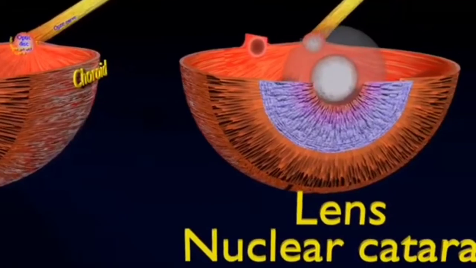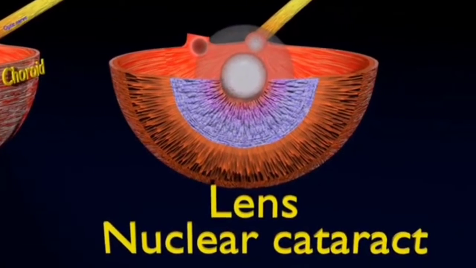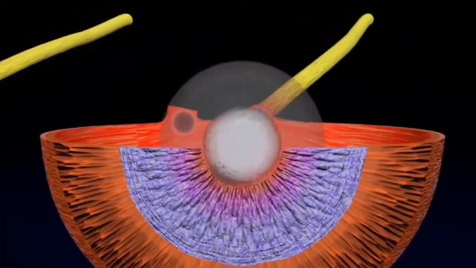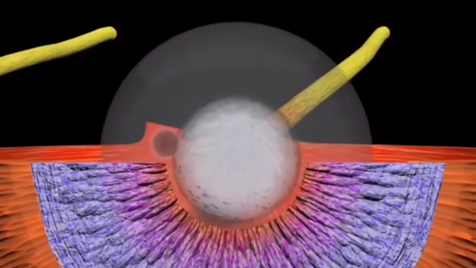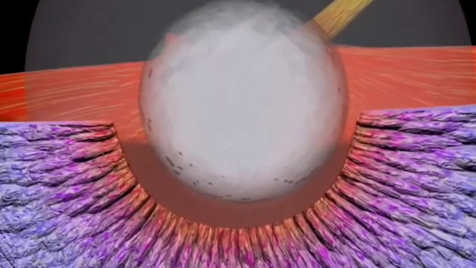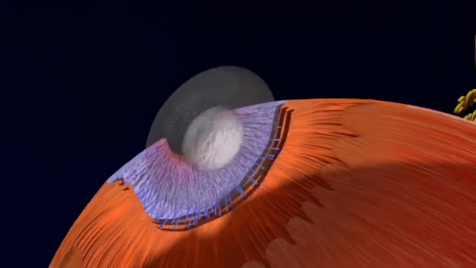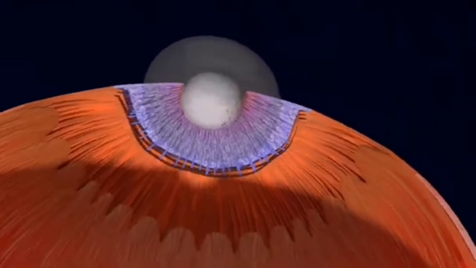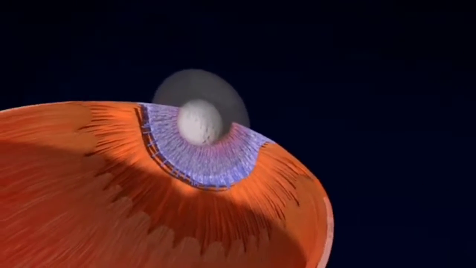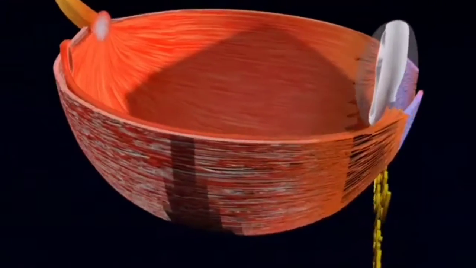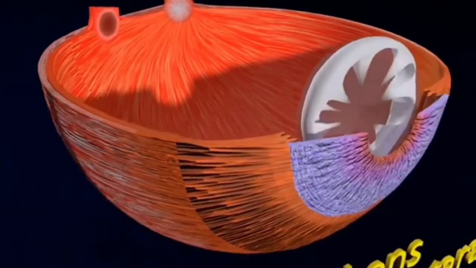Now I am going to discuss nucleosclerotic or nuclear cataract. This is the most common type of cataract, involving the central or nuclear part of the lens. Eventually it becomes hard and sclerotic due to congestion of the lens nucleus and deposition of brown pigment within the lens. In early stages, increase in sclerosis may cause an increase in the refractive index of the lens. This causes a myopic shift that decreases the hyperopia and enables the patient to see at near without reading glasses. This is a temporary condition and it is also called second sight.